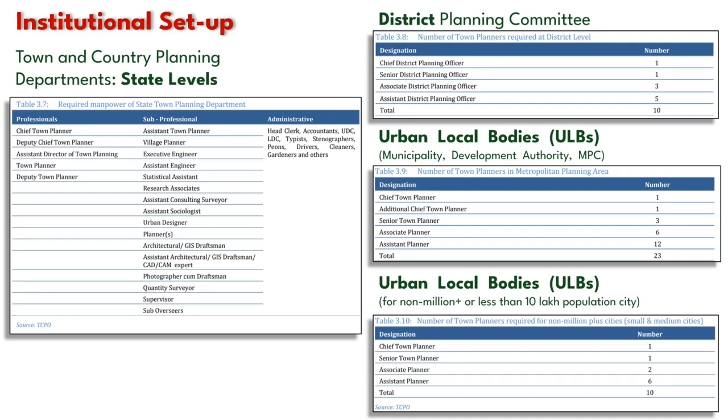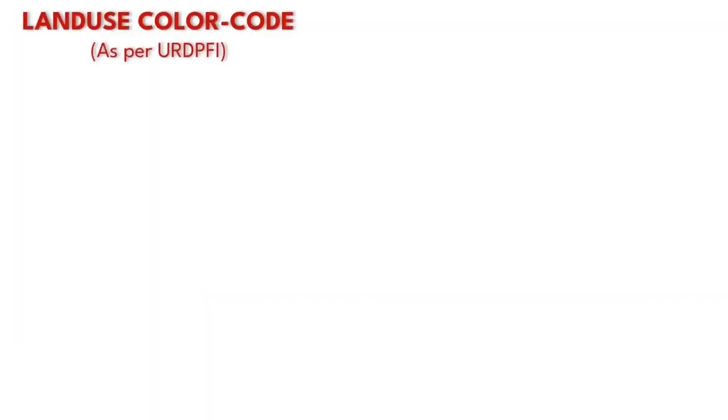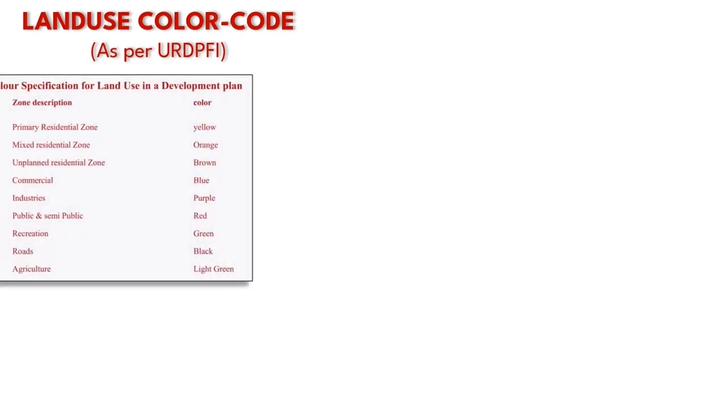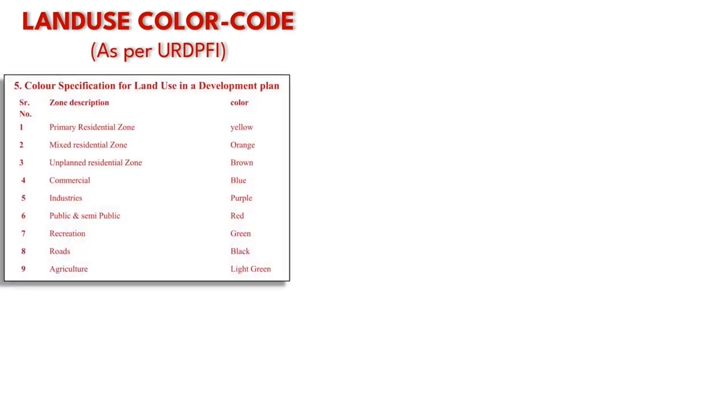So this was the governance structure, and now we will see how a comprehensive plan can be prepared. So to standardize a plan so that it can be understood by any planner across any state of India, a land use color code has been given in URDPFI so that development authorities and planners can refer to it. Let's look into these color codes.